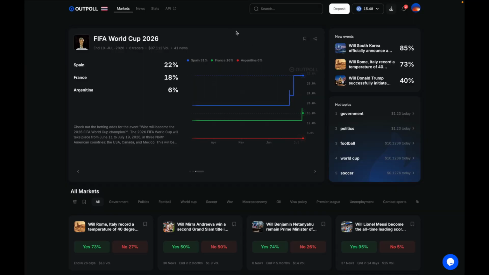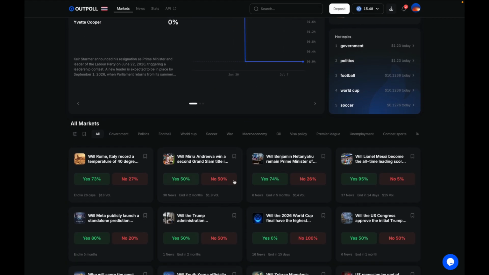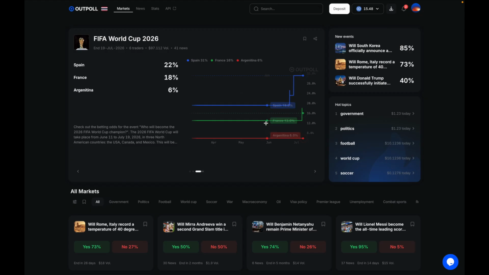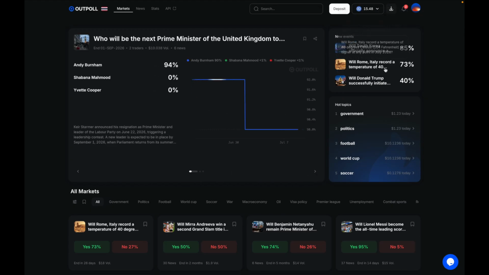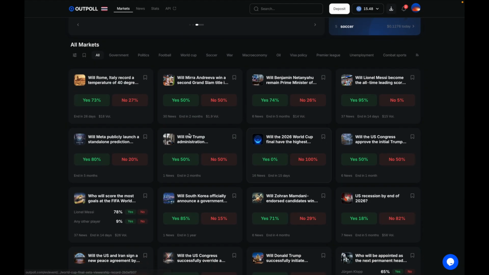Alright then, here we are on Outpoll. As you can see, front page here we have a lot of different markets. Pretty simple layout, very similar to Kalshi and Polymarket. Some major events you can see up at the top here. Recent news events over on the right hand side here. And all the other markets are down here.